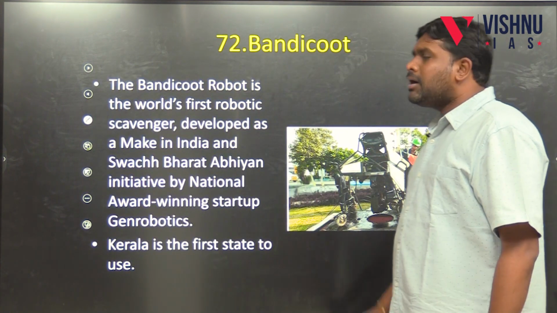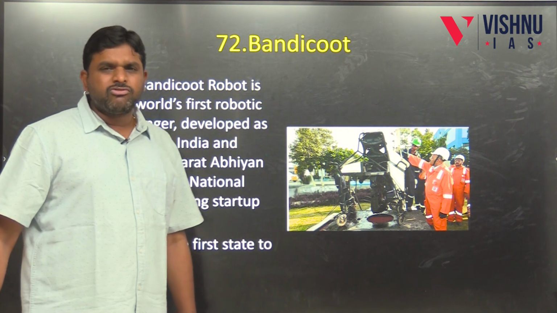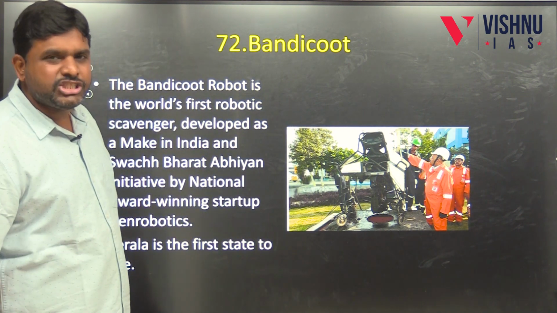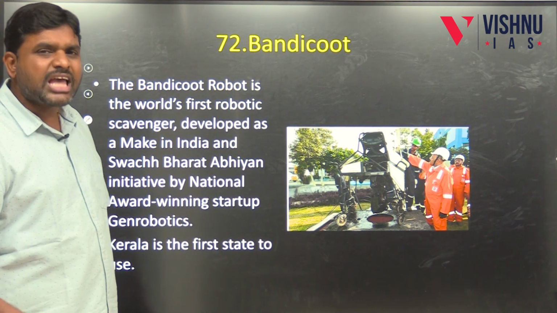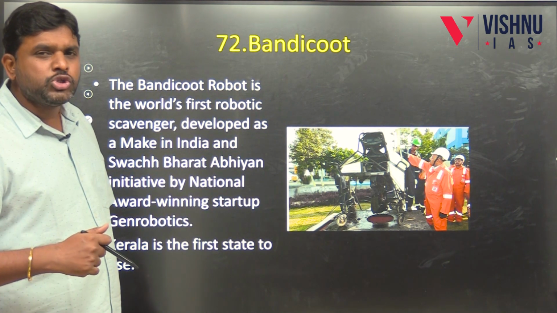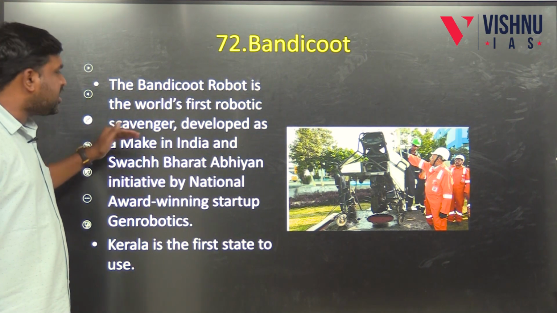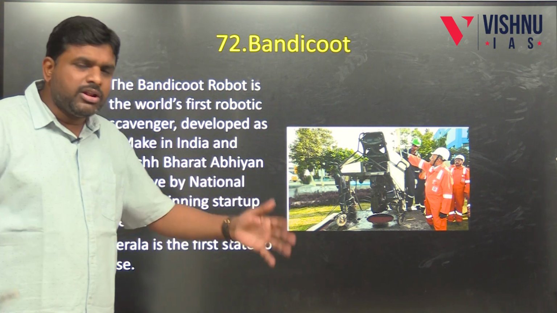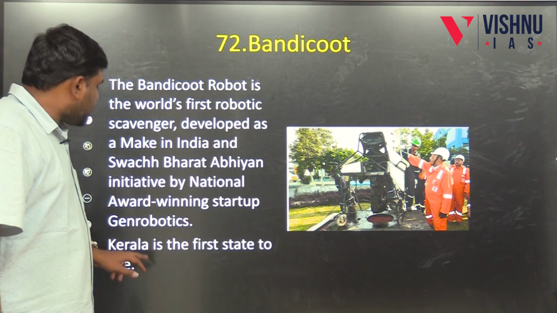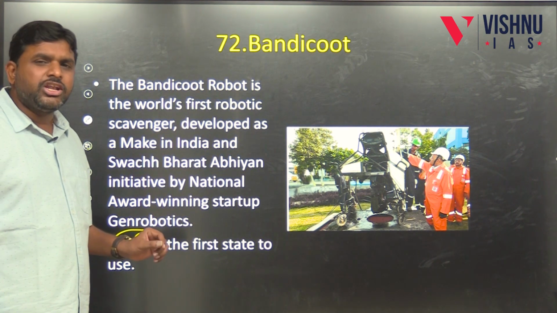And the next is Bandicoot. What is this Bandicoot? Bandicoot is a robot which is used for manual scavenging. Bandicoot is one format of a robot which will be used in manual scavenging, and it is used for the first time in Kerala. The Bandicoot robot is the world's first robotic scavenger. This robot will be doing manual scavenging and will be removing manual scavenging, and it was first adopted in the state of Kerala. Bandicoot is in the news recently.